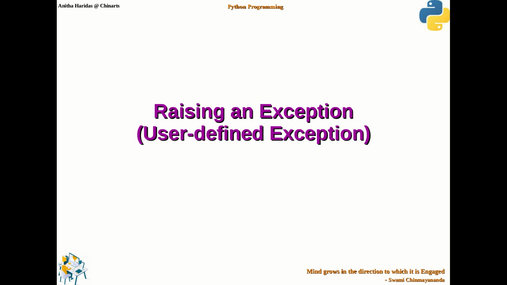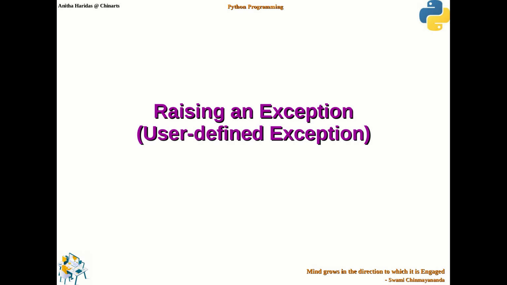The next topic that we are going to discuss will be the user defined exception, right? So how you can create your own exception object, then how it can be raised in a try block, and how it can be caught in the except block.